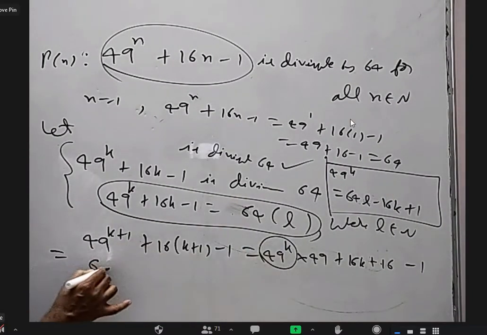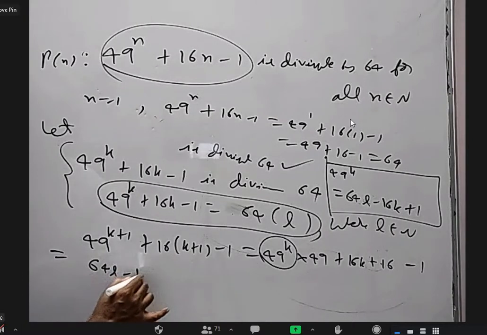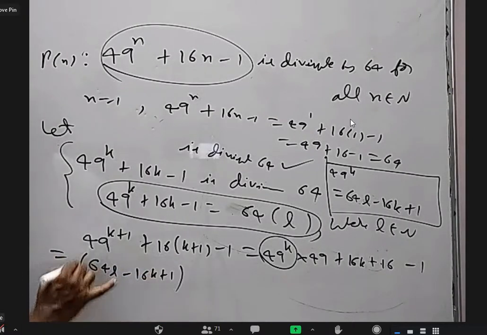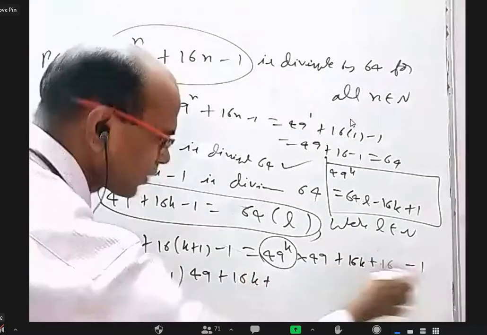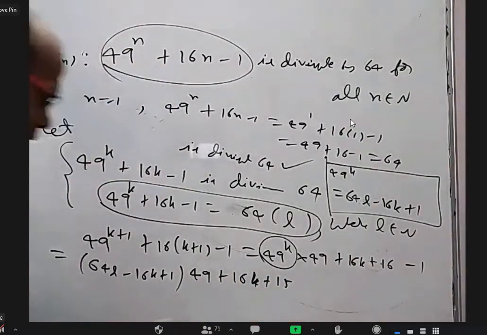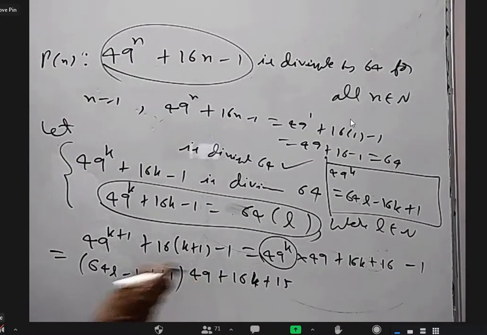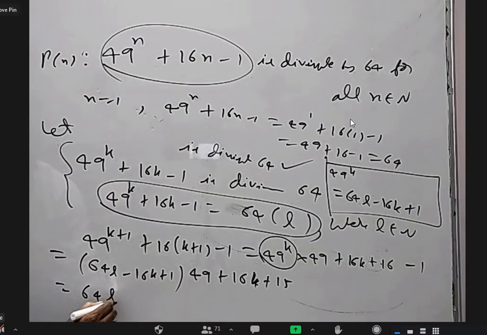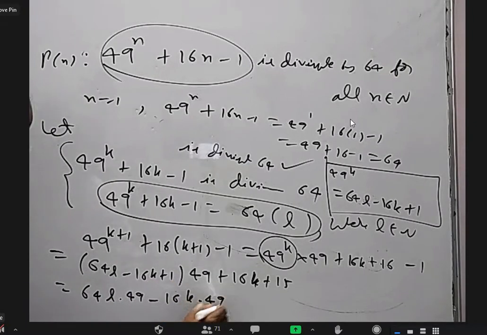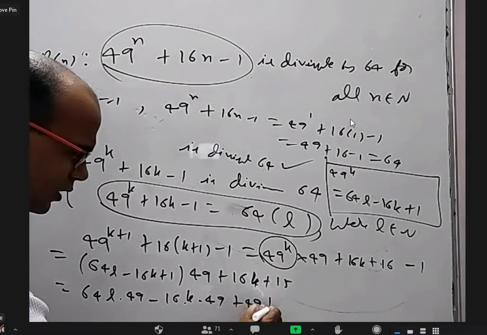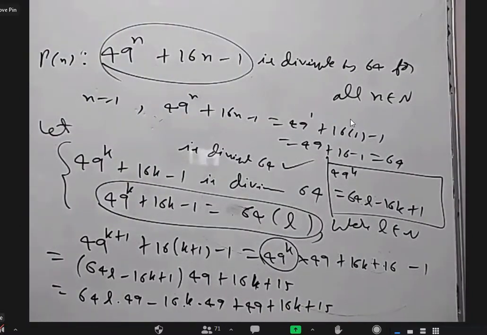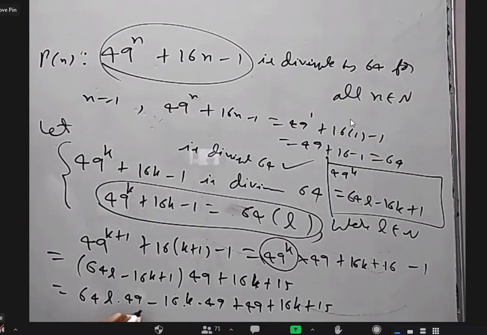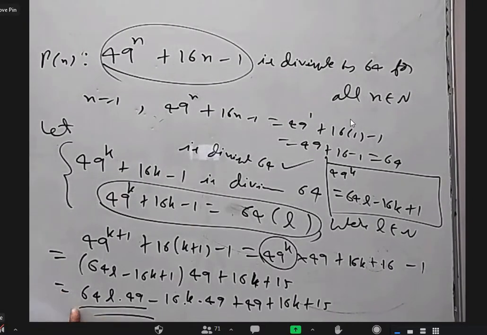49 power k is 64L minus 16k plus 1, into 49, plus 16k, 16 minus 1 is 15. Now expand this into this, this into this, this into this. 64 into L into 49 minus 16 into k into 49 plus 49 plus 16k plus 15. Now, I don't have to worry about this. This is already a multiple of 64, right?